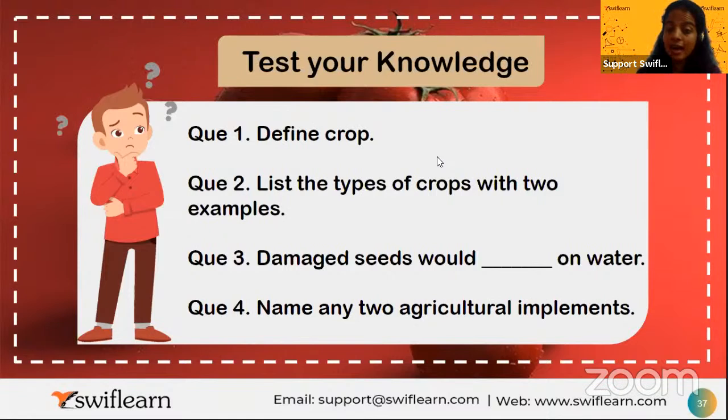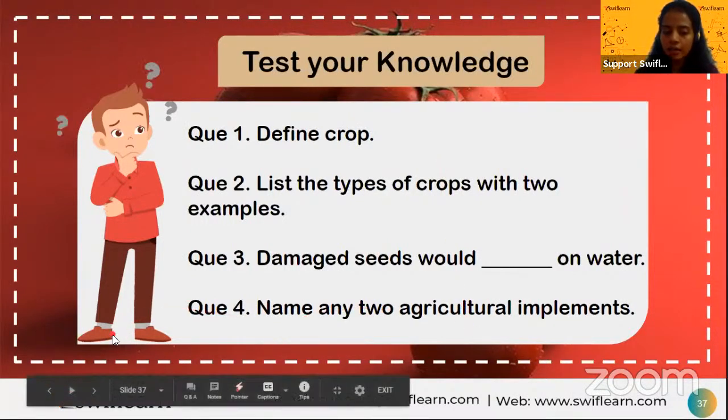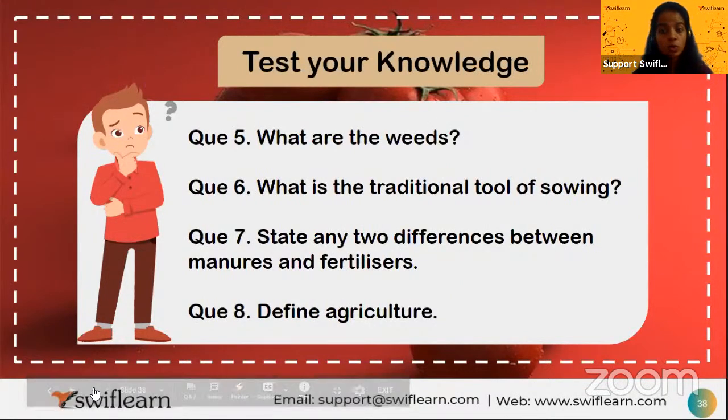Now tell me, damaged seeds, meaning bad or unhealthy seeds, would they float or sink in water? What I told you about the bad seeds is that they are hollow and lighter, so they will float. Exactly. Now name any two agricultural implements. Yes, the first one was plow and the second one was hoe. Now what are weeds?